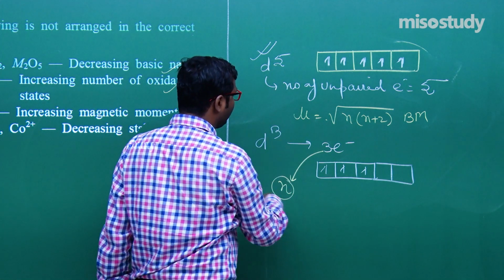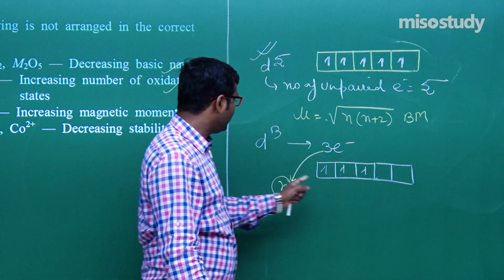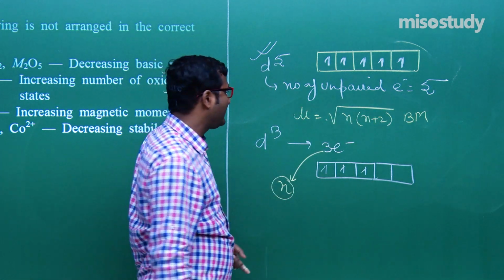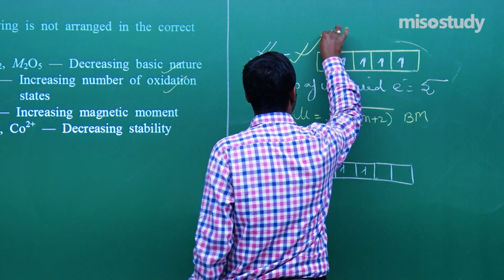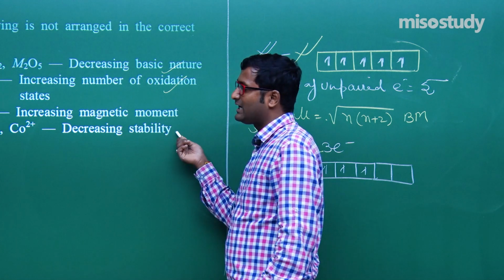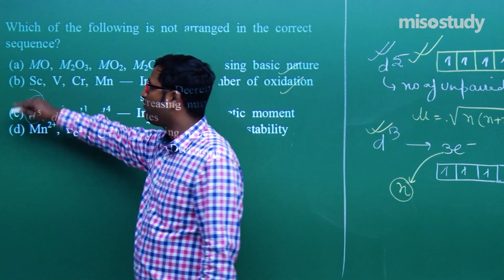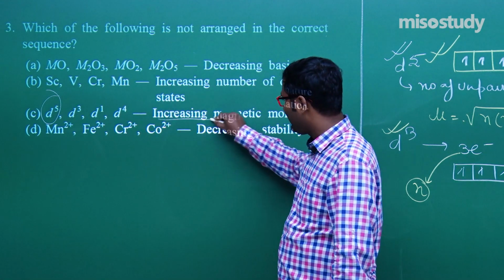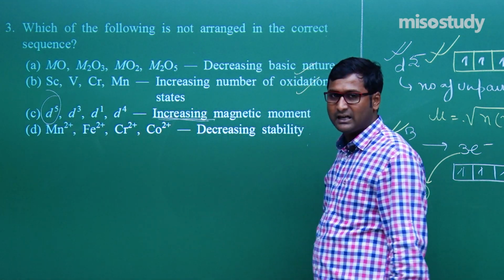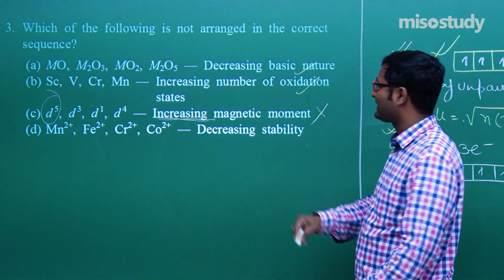If I compare d5 and d3, d5 has n equal to 5 and d3 has n equal to 3, so definitely d5 will have more magnetic moment than d3. So here the increasing magnetic moment is not correct. If it were written decreasing magnetic moment, that was correct. So we can say this one is an incorrect statement.